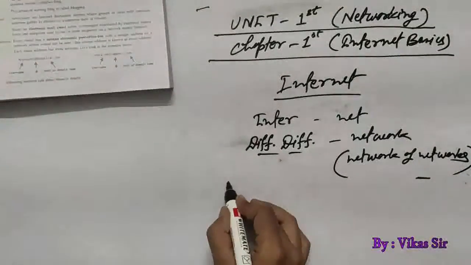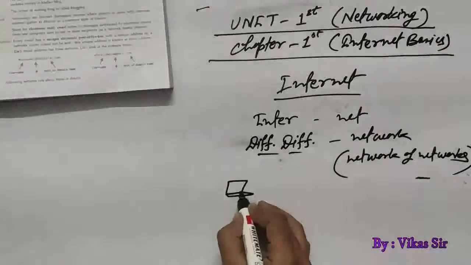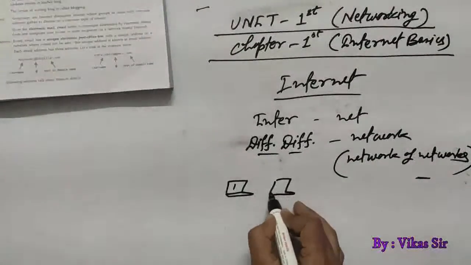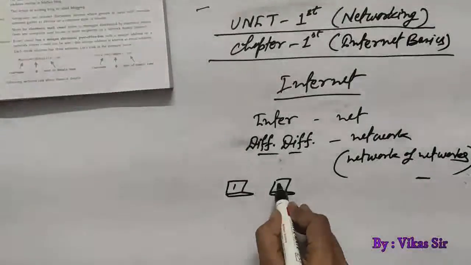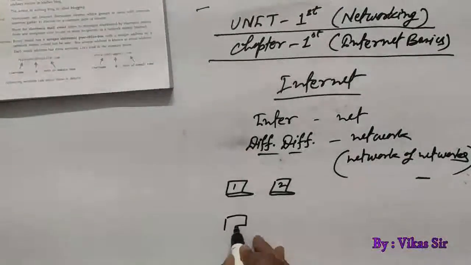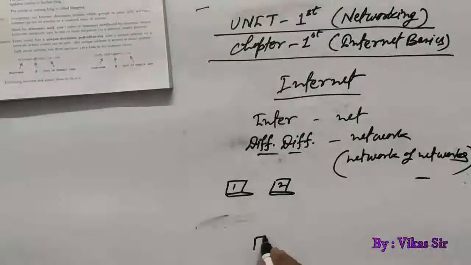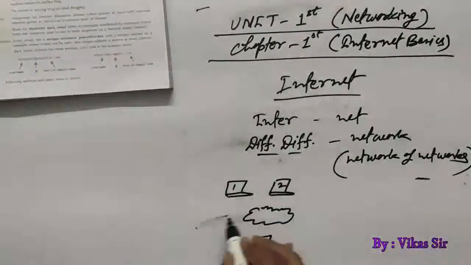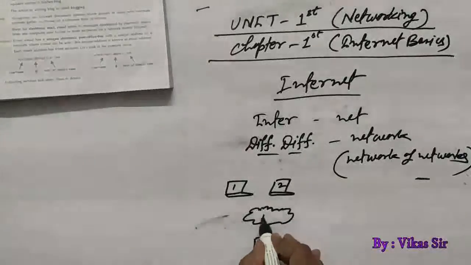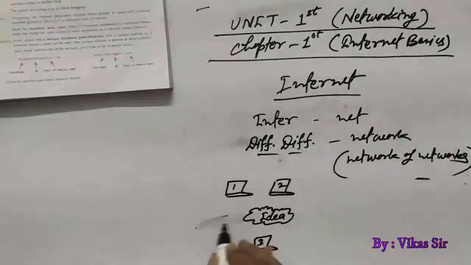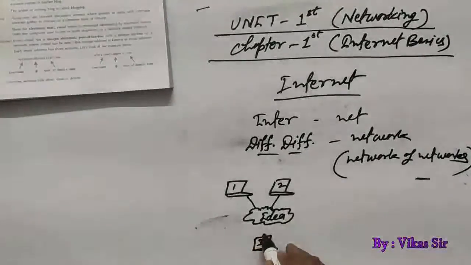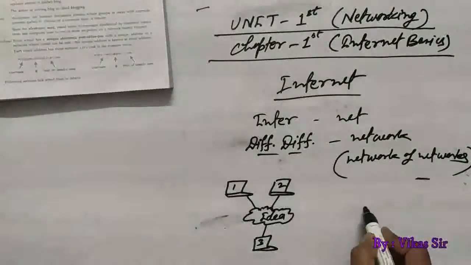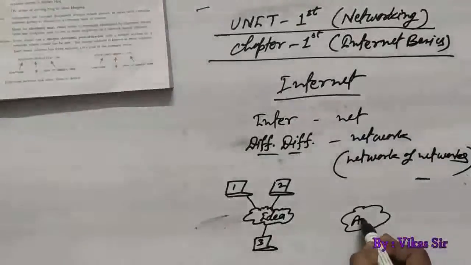I am making a diagram again here. If we have a number of PCs, like PC number 1, PC means personal computer, PC number 2, and PC number 3. Now these PCs or smartphones are connected with the Idea network. These 3 systems are connected with the Idea network, and just beside this there is another network which is the Airtel network.